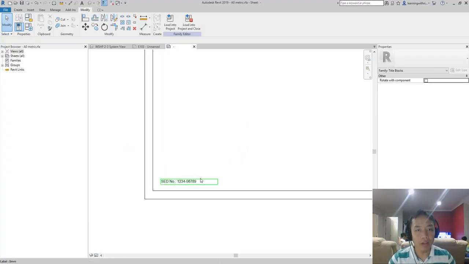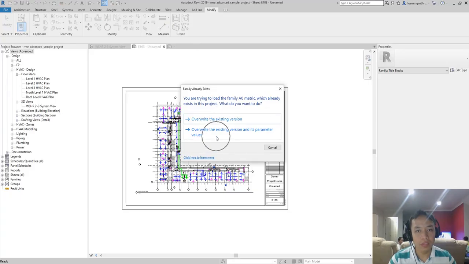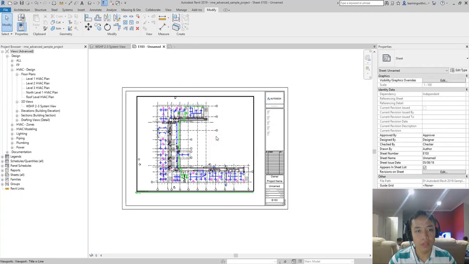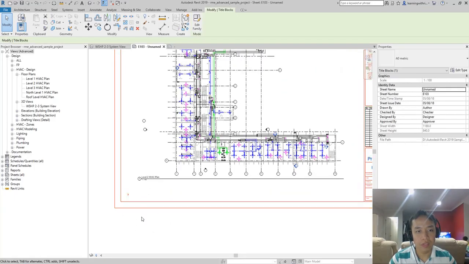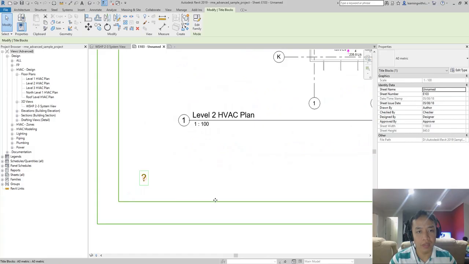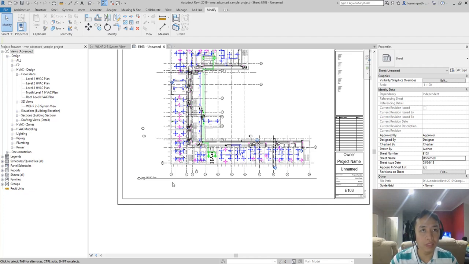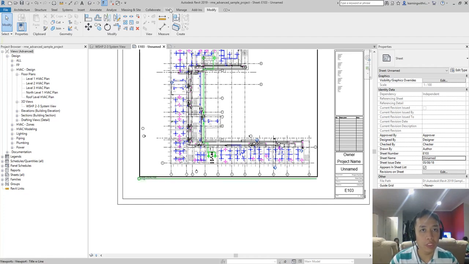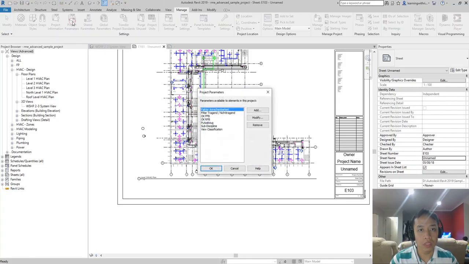All right, then after you create the shared parameter, what you can do is load it to your project. Just override the existing version and its parameter values. Okay, so if you select the title block, you see there's a question mark there, right? Since that is a project information parameter, you need to go to Manage, and then Project Parameters. And as you can see, there is no SED number here. So you need to add it first.